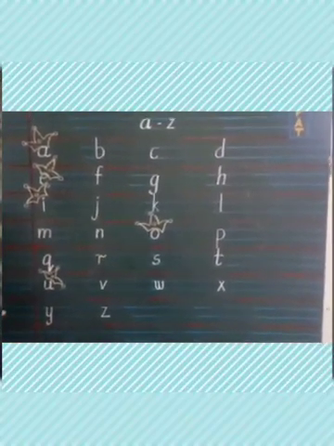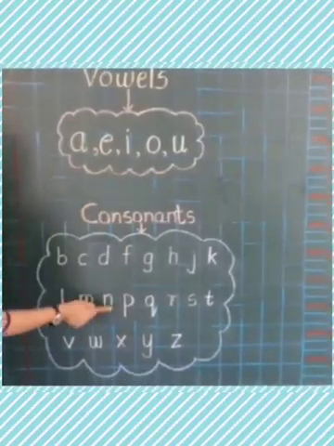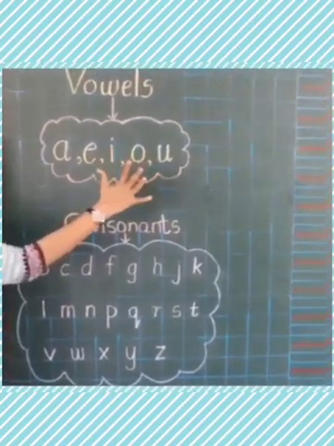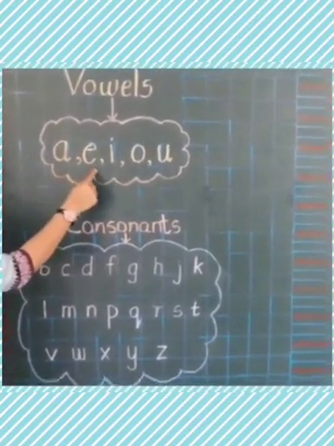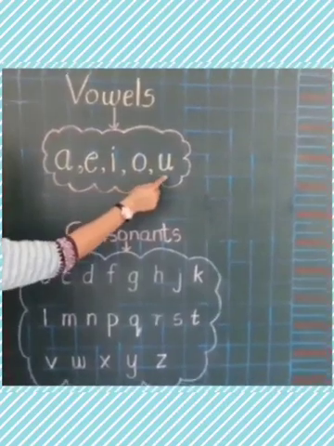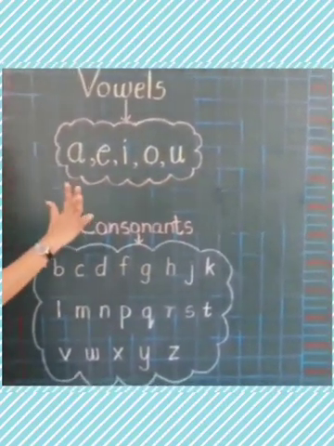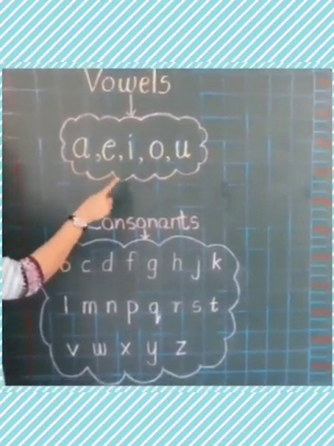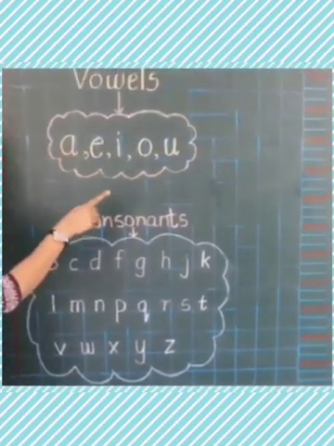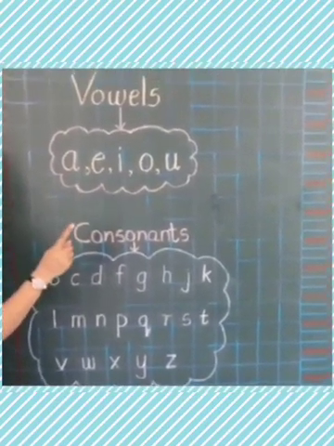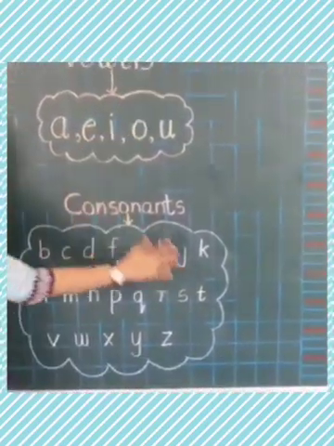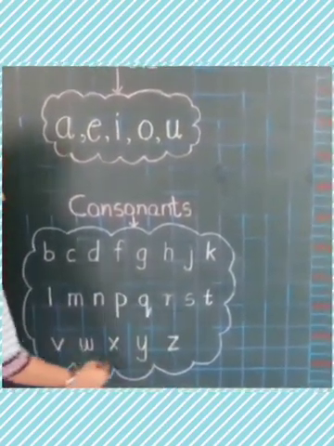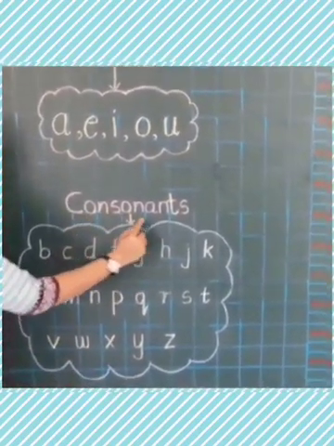Okay children? See children, there are two clouds drawn over here. And in the first cloud there are only 5 letters. Which are they? A, E, I, O, U. Why are there only 5 letters? Because they are the letters wearing a crown and they are special letters, and therefore they are called vowels. And the remaining letters, see there are so many letters written in this cloud also. So the remaining letters are called consonants.